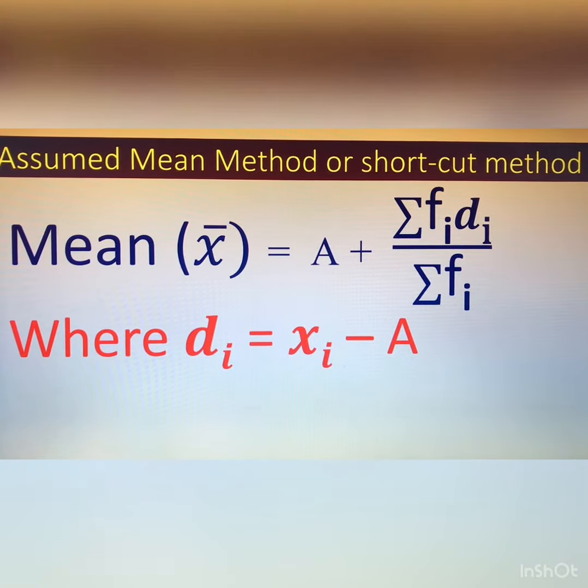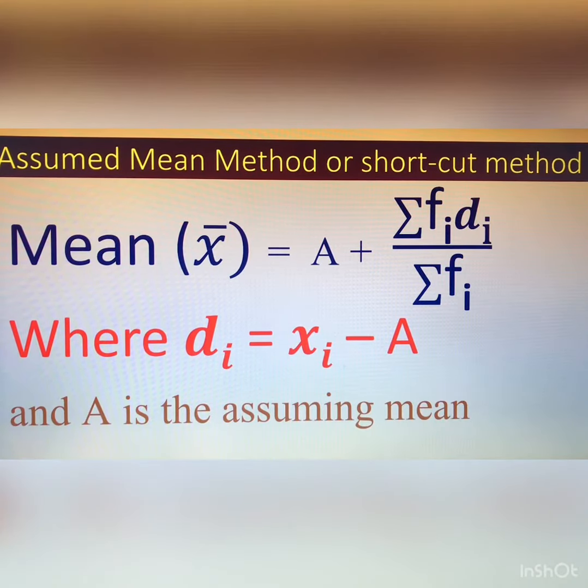A is denoted by the assumed mean, means a will be assumed by you. The middlemost value of the data given will be your assumed mean. After that you will find di, di means xi minus a. So dear, a is the assumed mean and di is the deviation, that is you will find it by xi minus a, subtracting the assumed mean from the given class mark, and this is the formula.